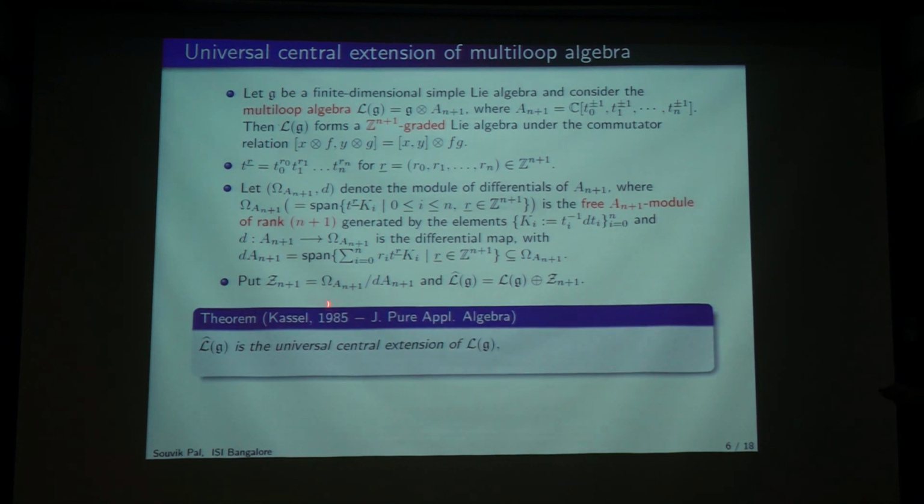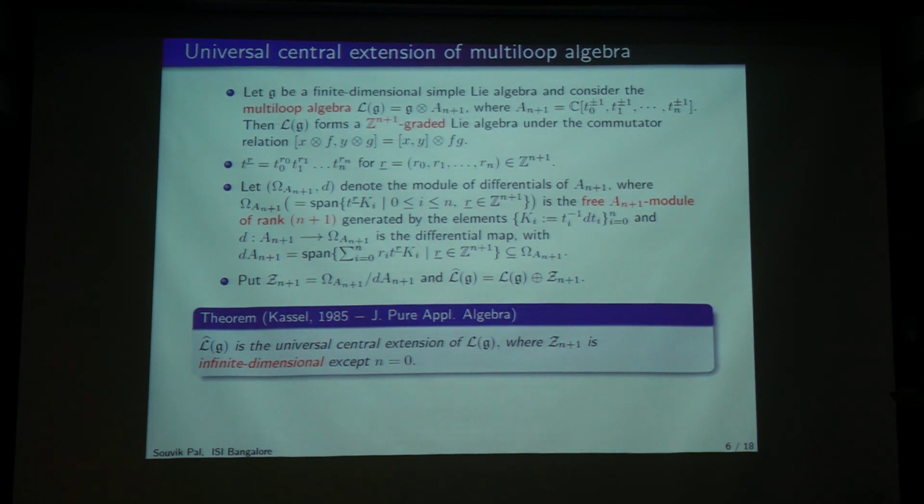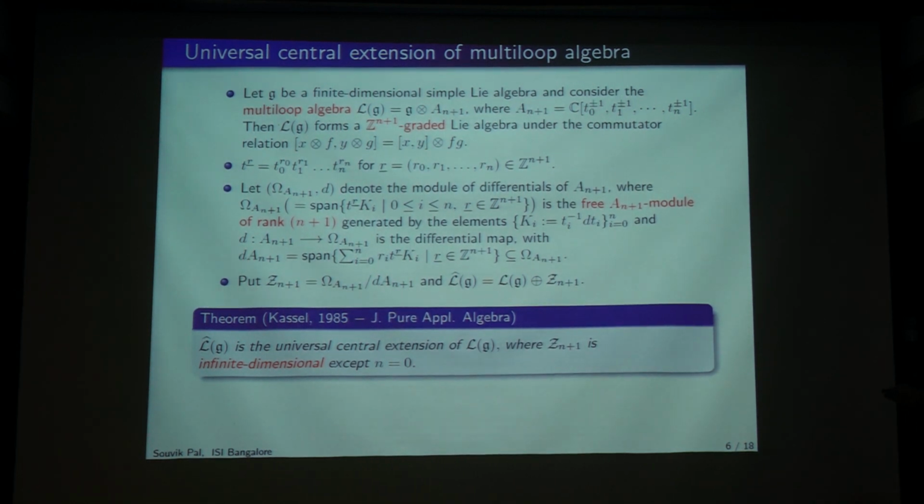But the important thing that was proved by Kassel is that this L-hat g is the universal central extension of Lg, but Z_{n+1} is infinite dimensional except for n equal to 0. That means except in the one variable case, this universal central extension part is infinite dimensional. So that is completely different to what happens in the one variable case.